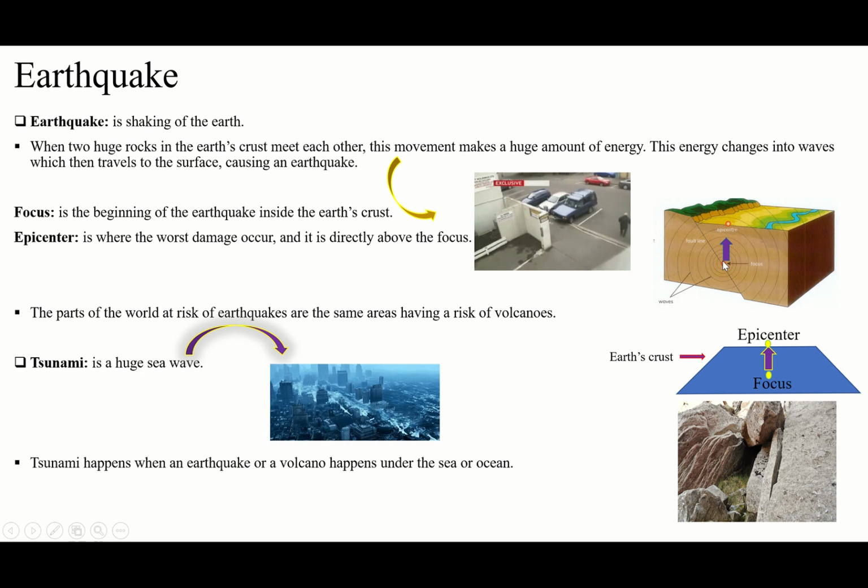Be careful. The first difference is this: the epicenter is on the surface, but the focus is inside the Earth's crust. It means below the surface. That's one of the differences between them. The focus is inside the Earth's crust, below the surface, but the epicenter is on the surface.